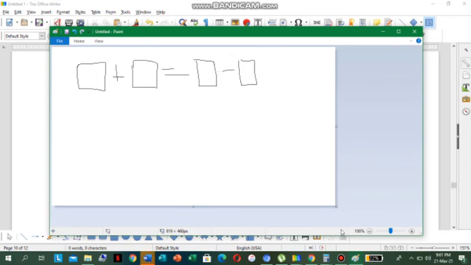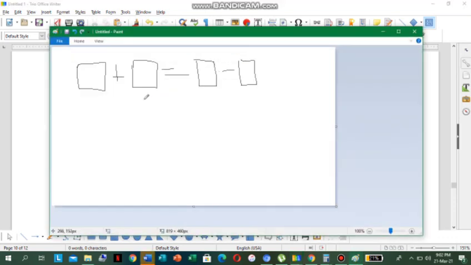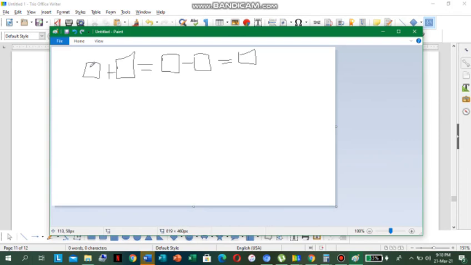All right, so the question says use the numbers 1 to 9 to fill in the blanks below, and each number can only be used once. So I choose the numbers 2 plus 3 equals 5, minus 4 equals 1.